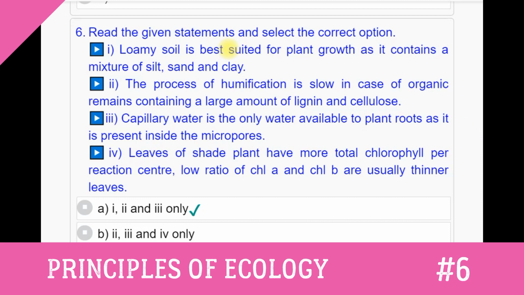Question number 6. Read the given statements and select the correct option. 1. Loamy soil is best suited for plant growth as it contains a mixture of silt, sand and clay. 2. The process of humification is slow in case of organic remains containing a large amount of lignin and cellulose. 3. Capillary water is the only water available to plant roots as it is present inside the micropores. 4. Leaves of shade plant have more total chlorophyll per reaction center. Low ratio of chlorophyll a and chlorophyll b are usually thinner leaves. Answer to this question number 6. From the above 4 statements, first, second and third are correct.